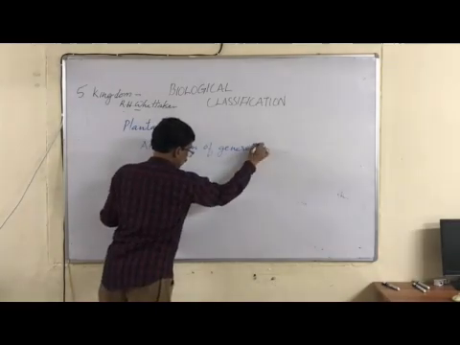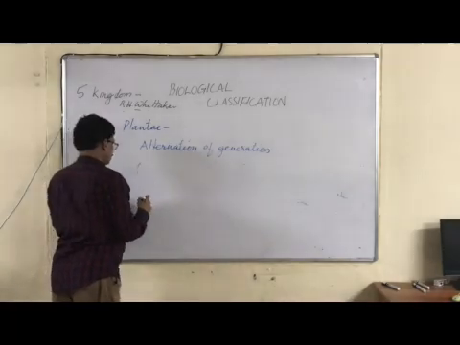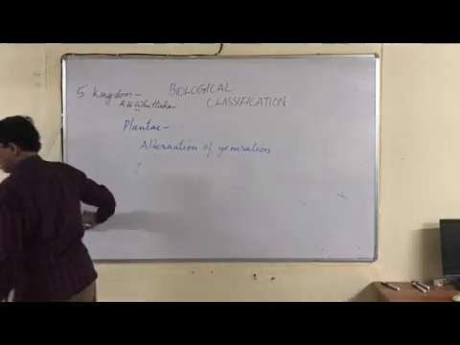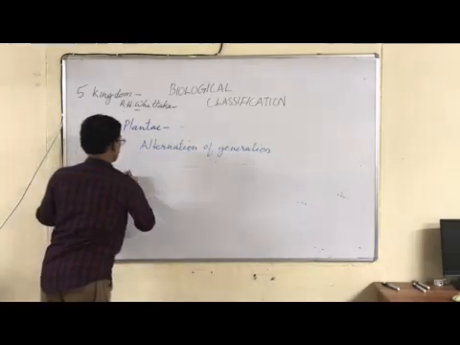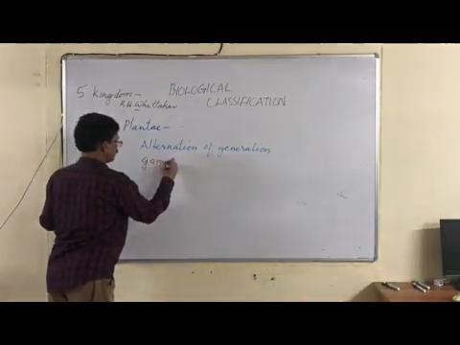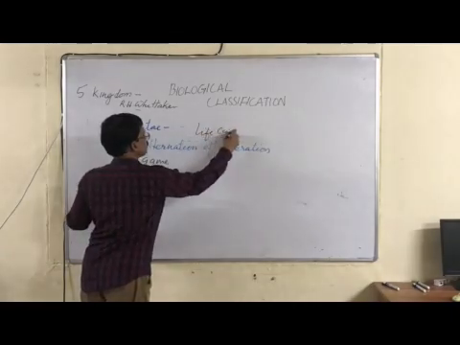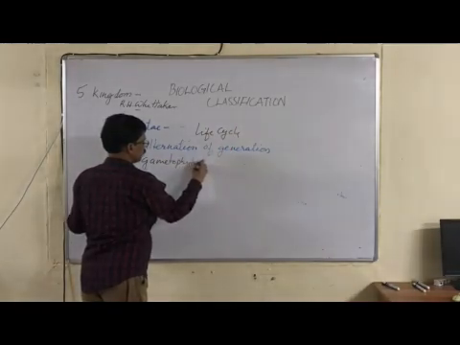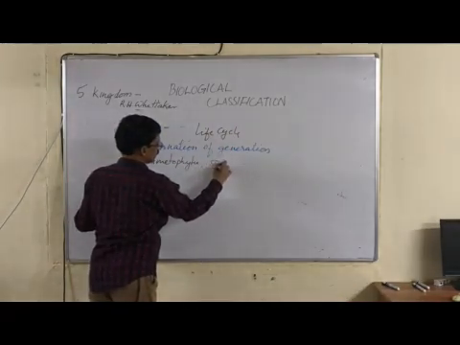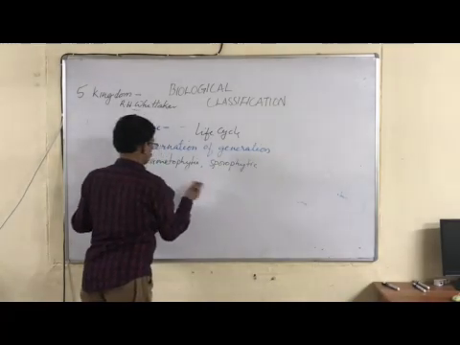In the life cycle of these plants there are 2 generations, the gametophytic and sporophytic generations, which alternate with each other, one after another.